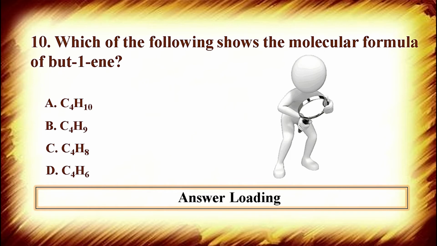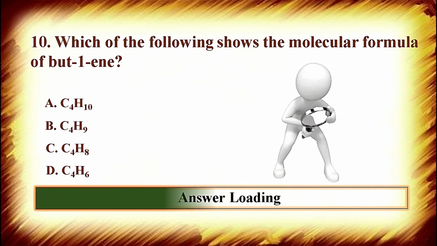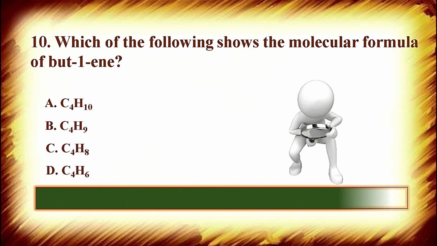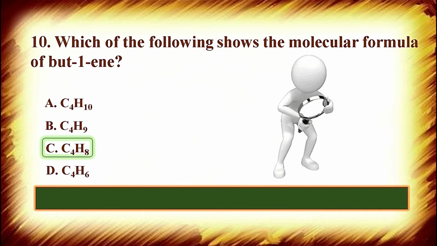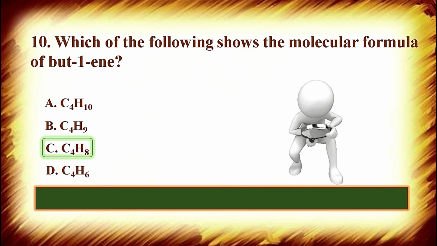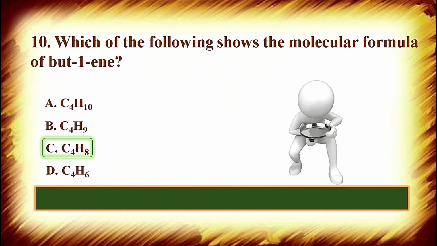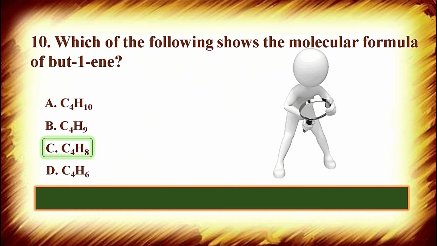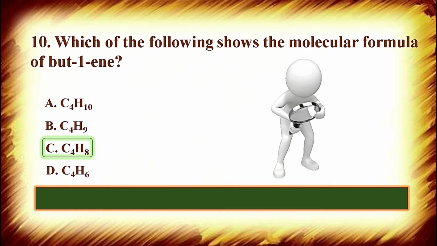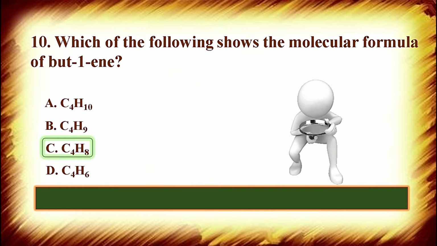Now think about it. Okay, the correct formula is option C, C4H8, because butene is a member of the alkene family. The general formula of alkene is CnH2n. So according to this general formula, C4H8 is the formula of 1-butene.